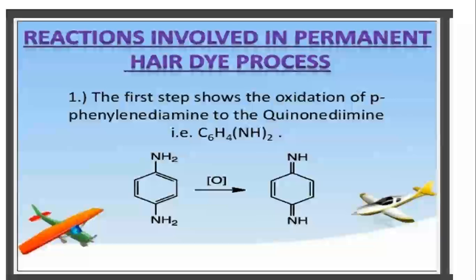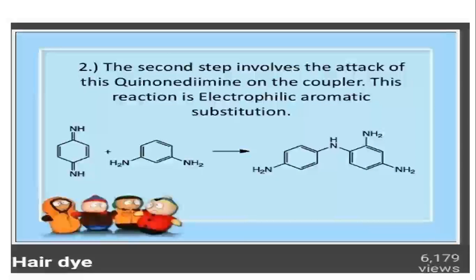The next is the mechanism of hair dye. The first step shows the oxidation of p-phenylenediamine to the quinonediimine, meaning that oxidation occurs, hydrogen reacts with oxygen to form a water molecule, and the product that remains is called quinonediimine. In the next step, this quinonediimine attacks the coupler. This reaction is electrophilic aromatic substitution, meaning an electrophile will attack and the combined molecule will be formed.